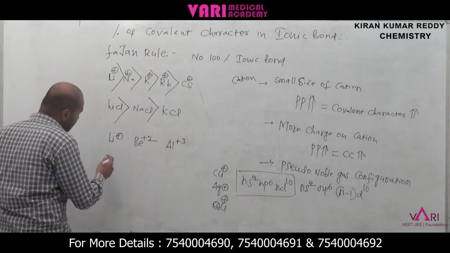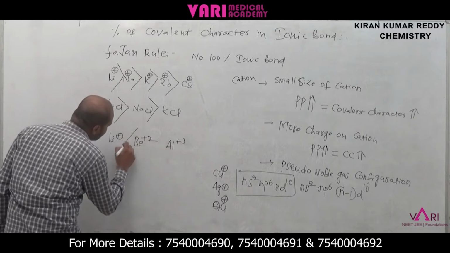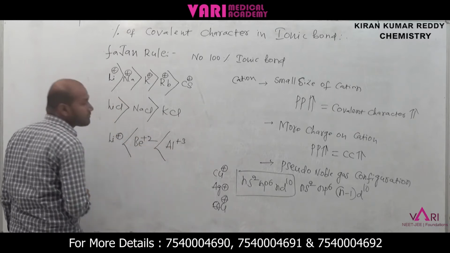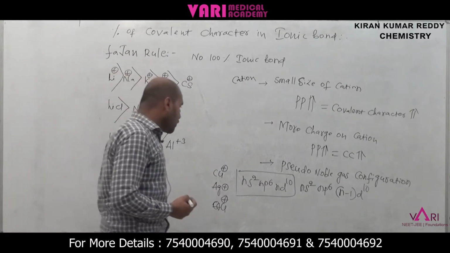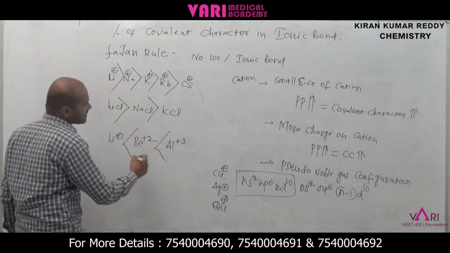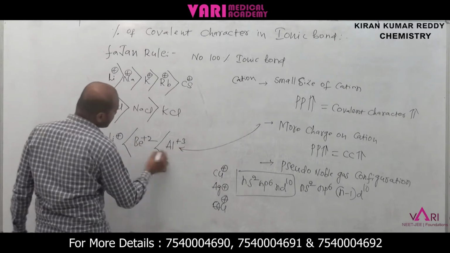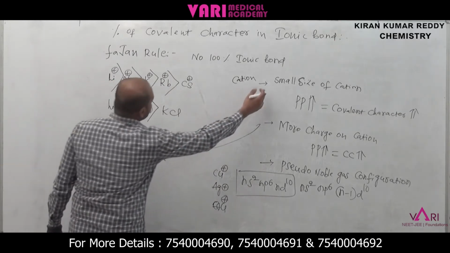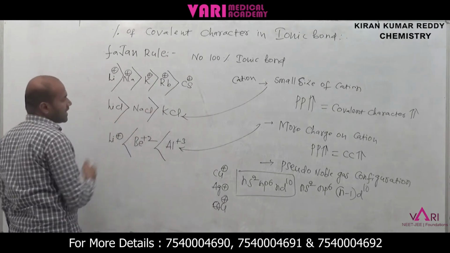Now the charge means plus 1, plus 2, plus 3. Charge increases means covalent character increases. Next one is the pseudo noble gas configuration, copper plus. This one is the size according to the charge on the cation.